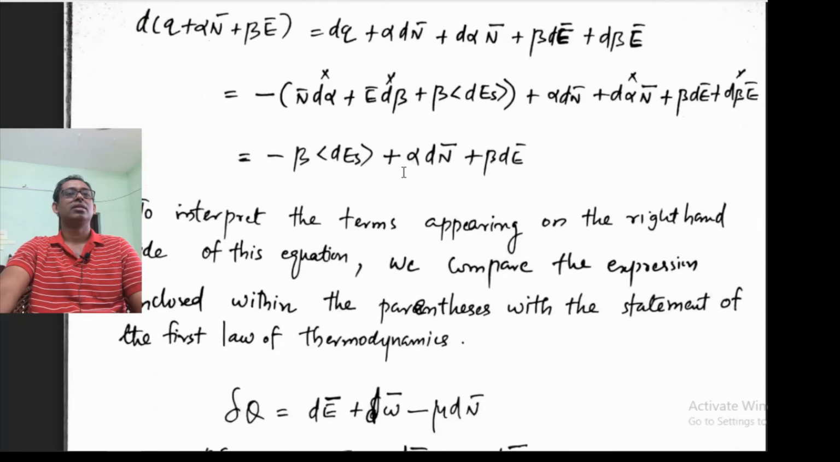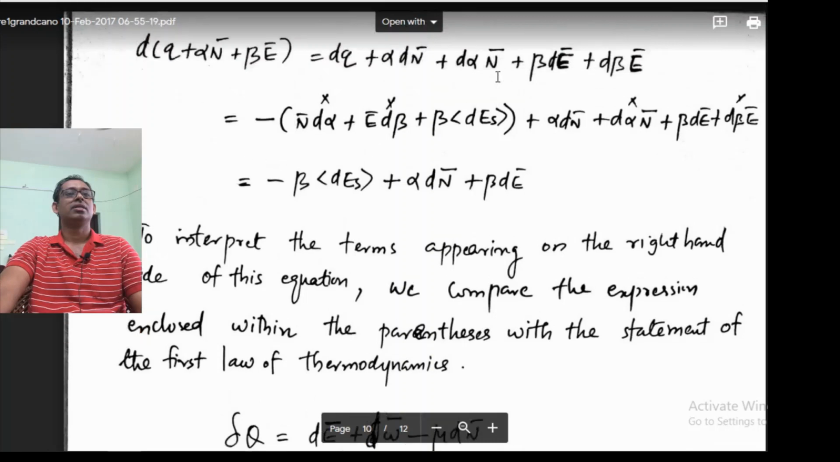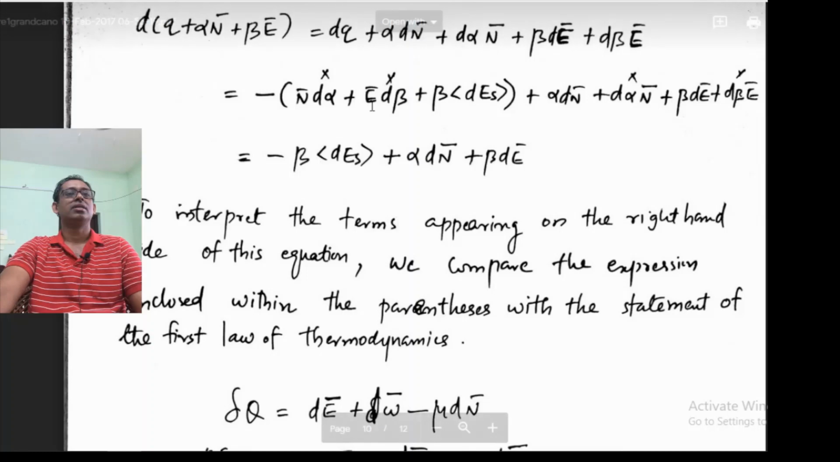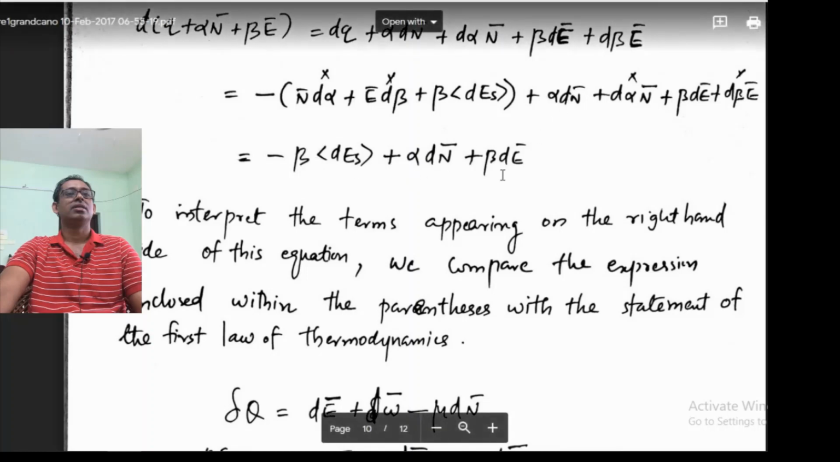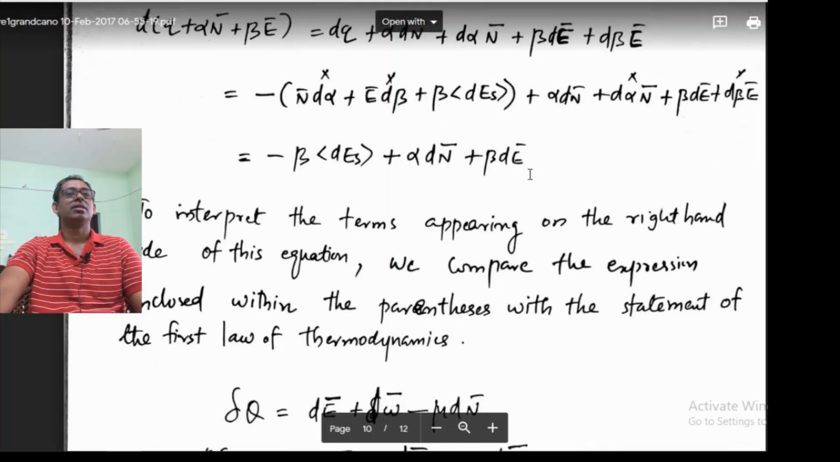So as I substitute, you will see several terms cancel each other, and I will be left with minus beta, the average value of dEs, plus alpha dN bar plus beta dE bar. So what I have taken is the differential of Q plus alpha N bar plus beta E bar, and that is equal to this.